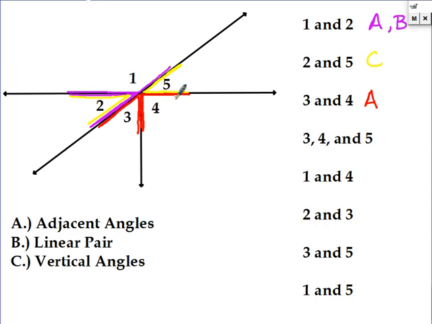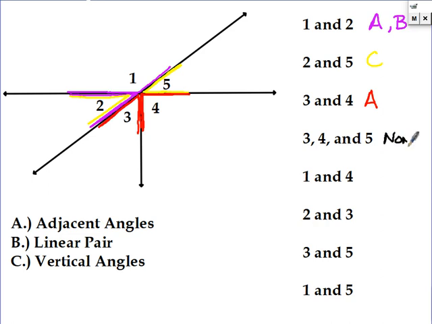Now, 3, 4, and 5. I already know they're nothing, because we're talking about angle pairs. So we're talking about two angle pairs, could be adjacent, could be linear, could be vertical, and they're not going to be any of those 3, because there's 3 of them. So they're nothing. So I'll just write none here.